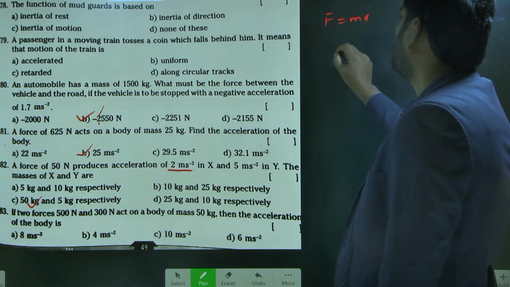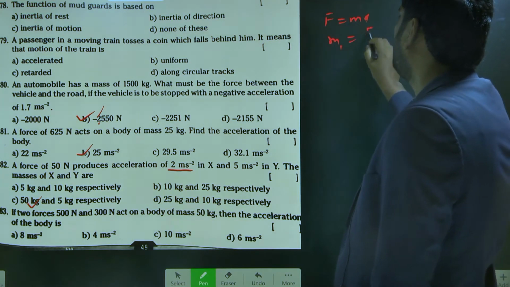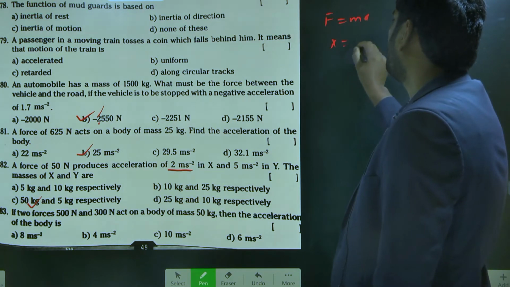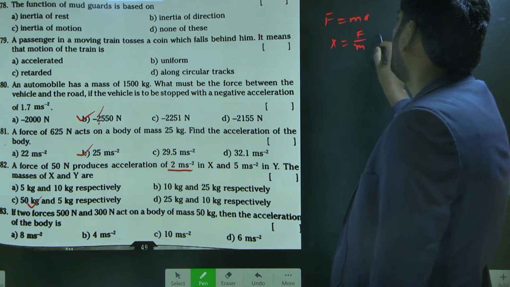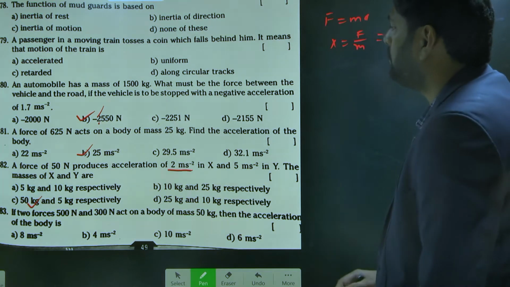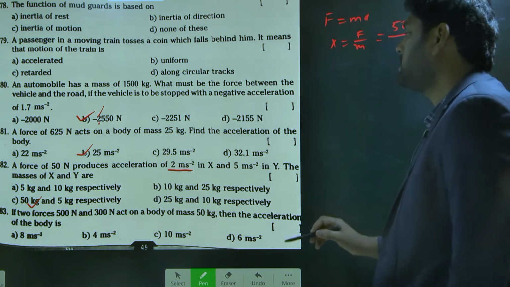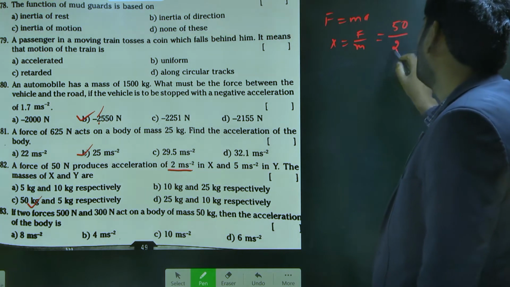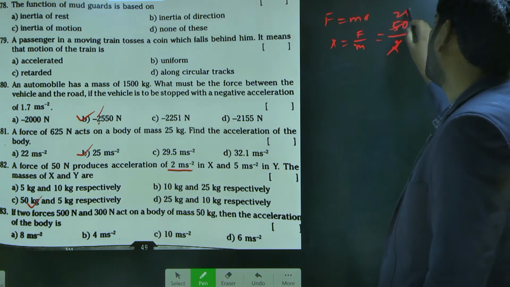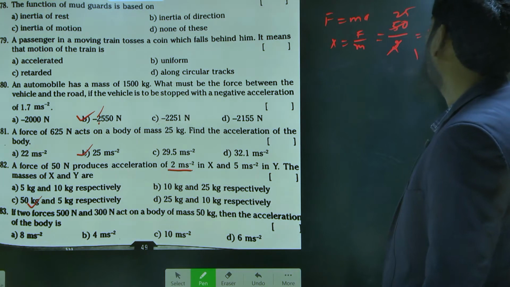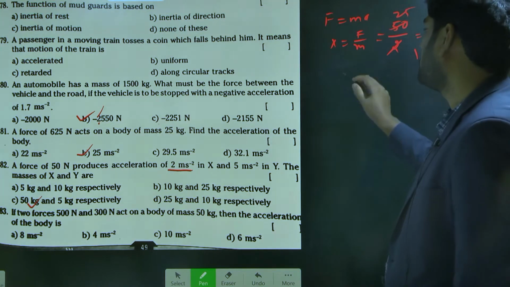In the first case, let me take m is equal to F by a. For X, m is equal to F by a. What is the F value? How much force are we applying? 50 Newton. How much acceleration is happening? 2. 2 twenty-fives are 50, isn't it? So 25 kg is our first one, X.